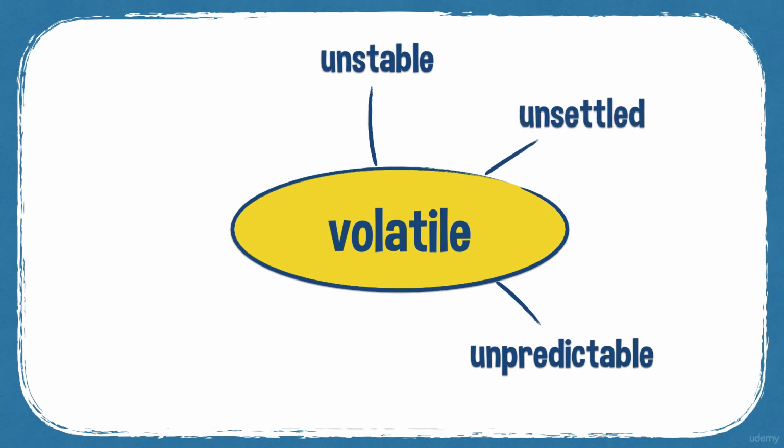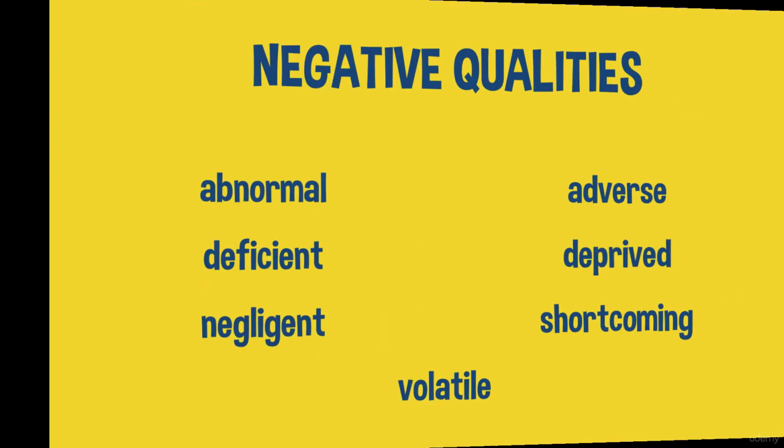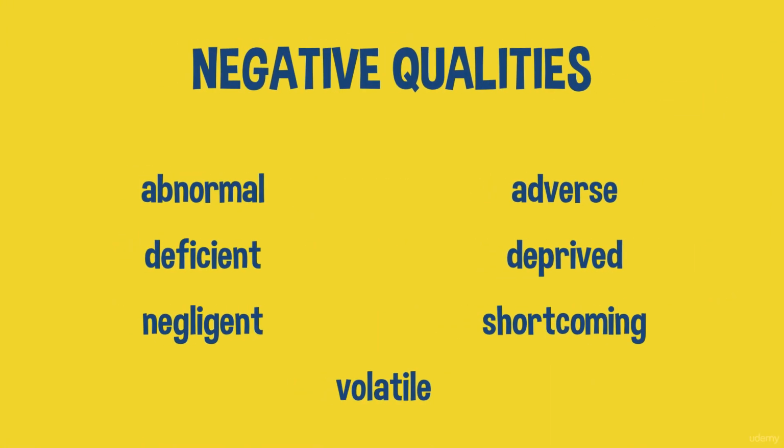And some synonyms for volatile: unstable, unpredictable, unsettled, fickle. Fickle is often something you have for people. People can be very fickle if they change their minds, if they change their opinions very quickly and suddenly. Erratic. So there are your 7 words for negative qualities, for talking about negative things: abnormal, adverse, deficient, deprived, negligent, shortcoming, and volatile.